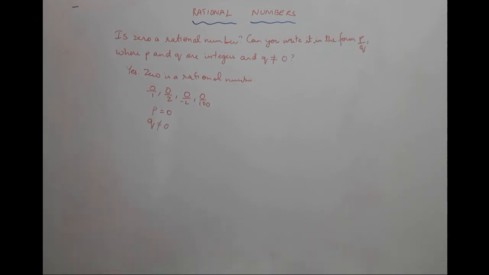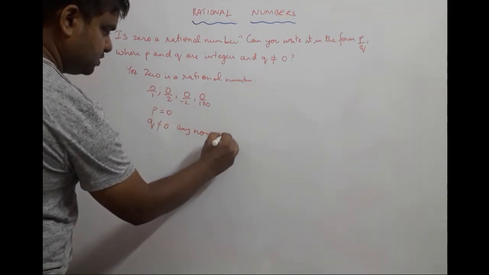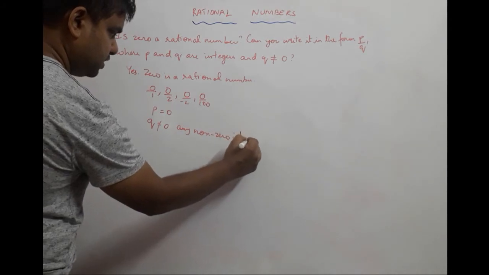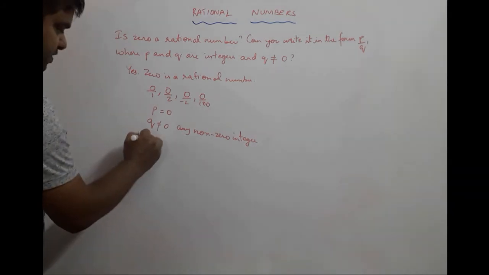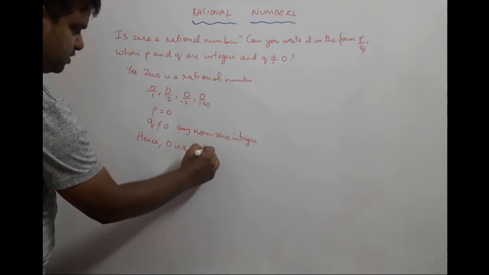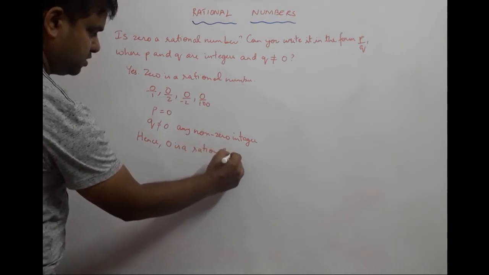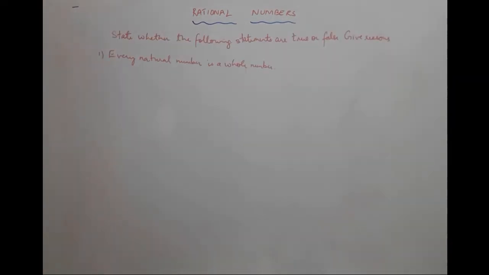So it can be any non-zero integer. Hence, 0 is a rational number.